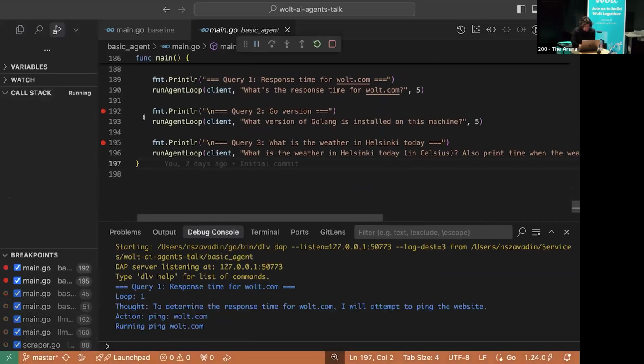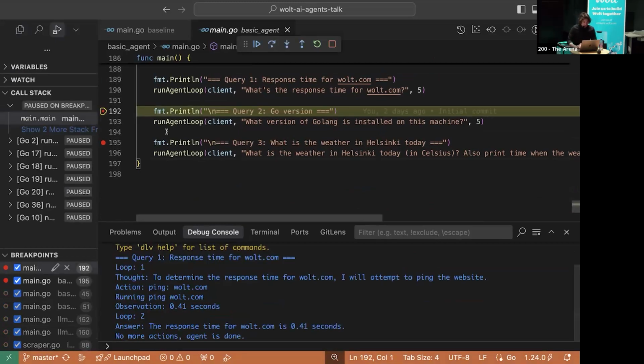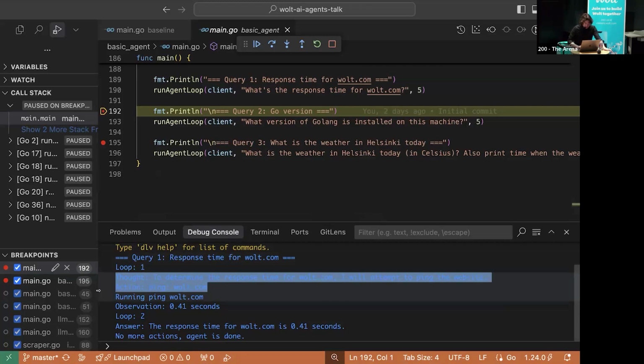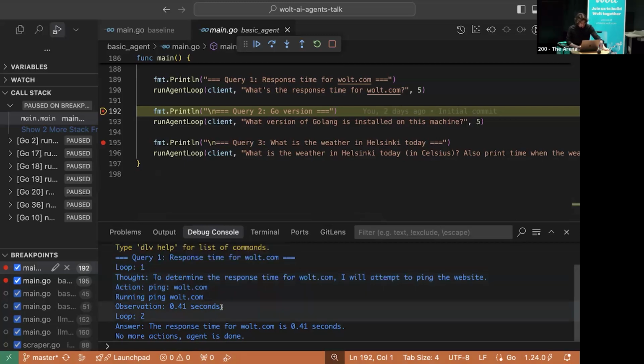First question, response time for Wolt.com, and here you can see how it works. It has a thought: to determine the response time for Wolt.com, I will attempt to ping the website. It indeed told us to do the action ping with the right arguments, and it got an observation. So we got the answer that the response time is less than 1 second, no more actions, the agent is done.